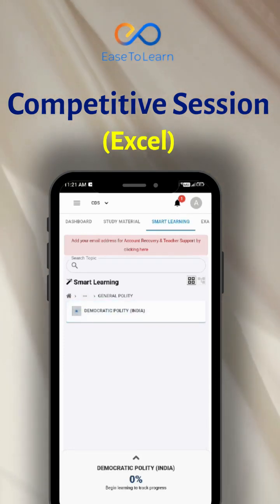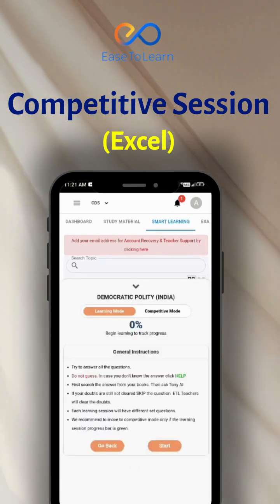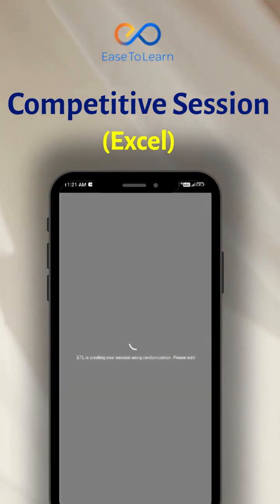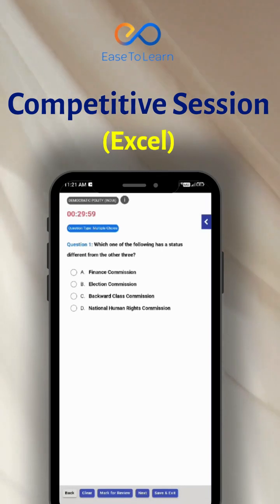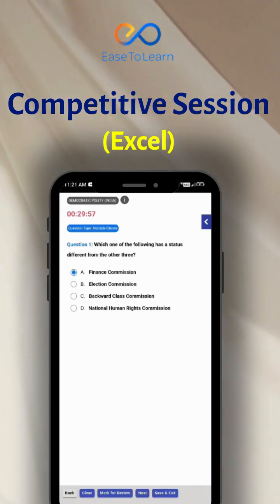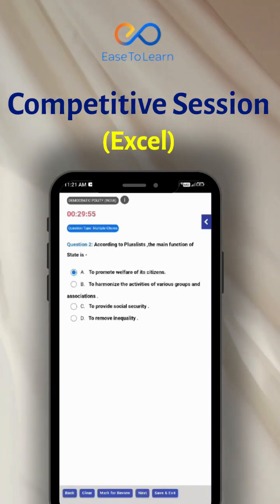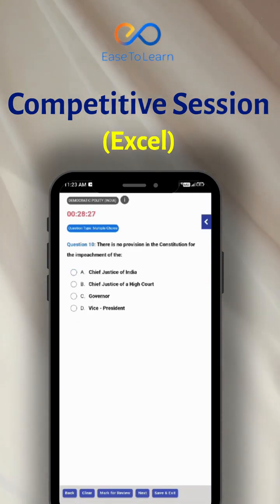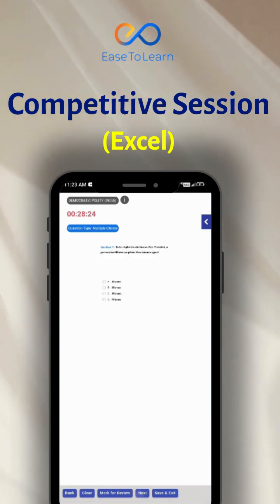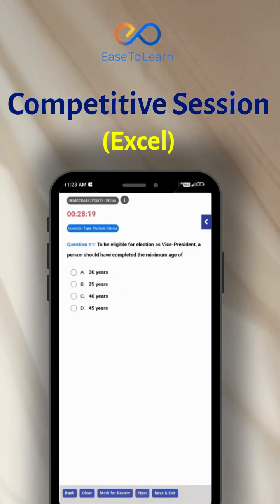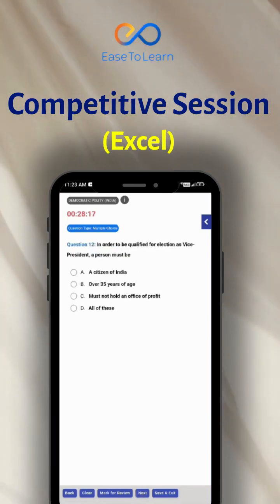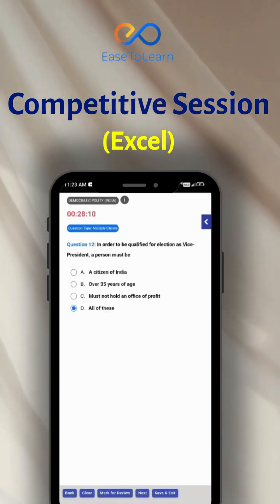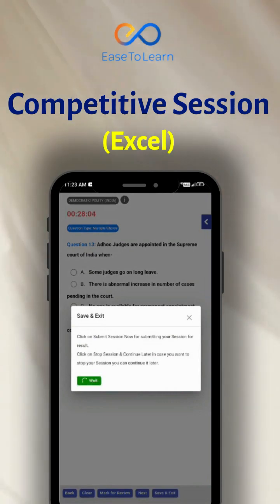After submitting your test, you will see progress bar and analytics for that test. You can assess your understanding and proficiency in specific subjects or areas of study. They help identify strengths and weaknesses, allowing for targeted practice and improvement. By focusing on individual topics, you can refine your knowledge and skills, ultimately enhancing your overall performance in the subject or exam. After submitting your test, you will get analytics of that test.